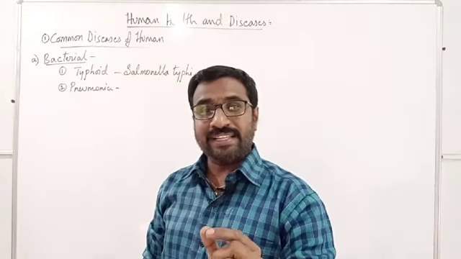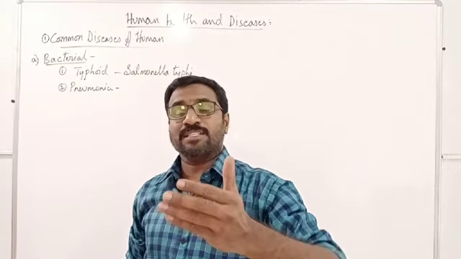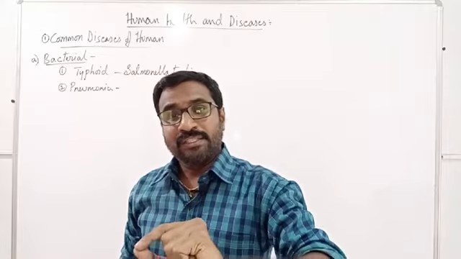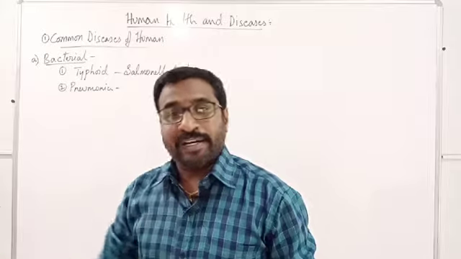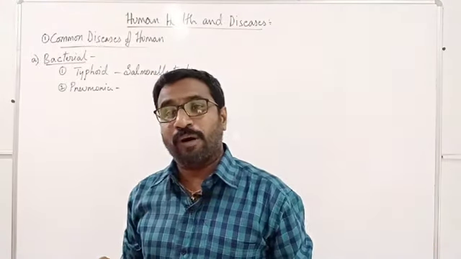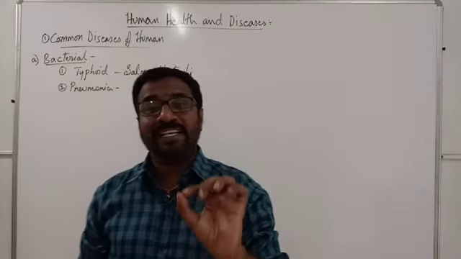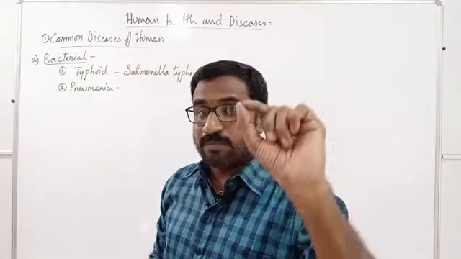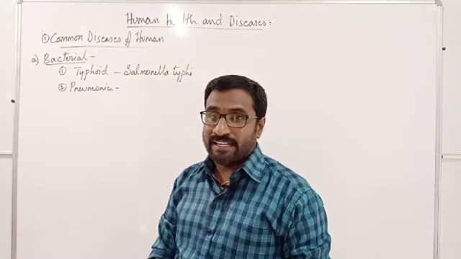Especially during the rainy season, Salmonella typhi is passed through contaminated water. If we drink water which is not purified, from local water bodies, that microorganism will enter into our body. You should know that the small intestine will get affected. So it is typhoid.